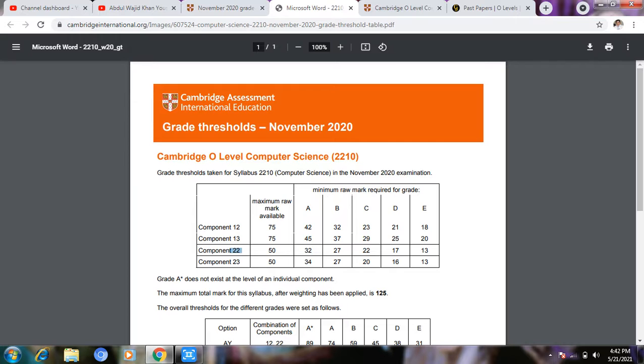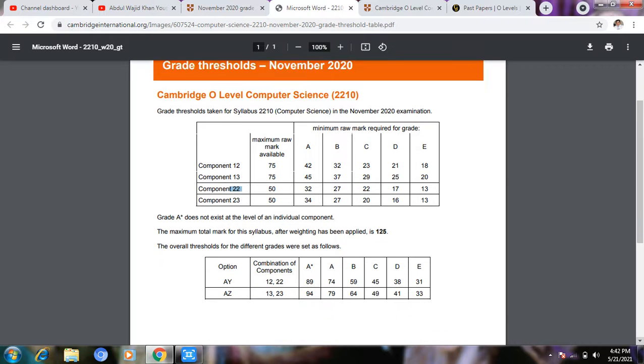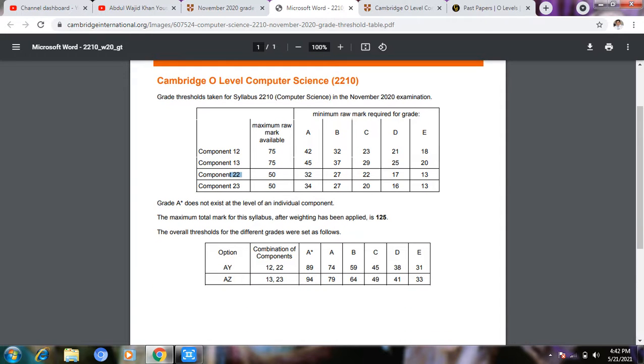Paper 1 is 75 marks and paper 2 is 50 marks, 125 marks total. Now if a student got 89, the score is A star; 74 is A. This is called the threshold of the subject. Every subject has its own threshold.